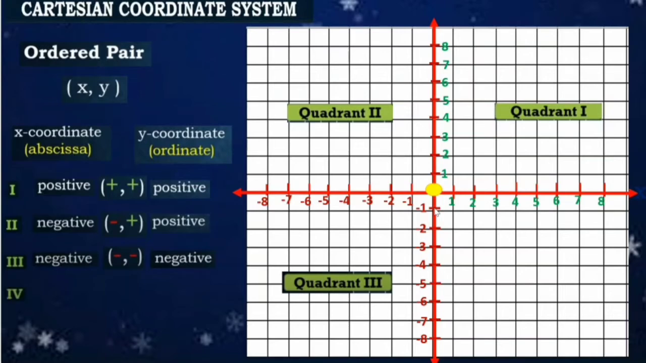Next. So we have quadrant 4. So this is the region of our quadrant 4. So first, identify first the x-coordinate. Since our x-axis in this region is positive, therefore it is positive. So our x-coordinate is positive and our y-coordinate is negative. So positive, negative, and our ordered pair is positive, comma, negative. That's it. So yan po yung pag-identify ng ordered pair per quadrant.